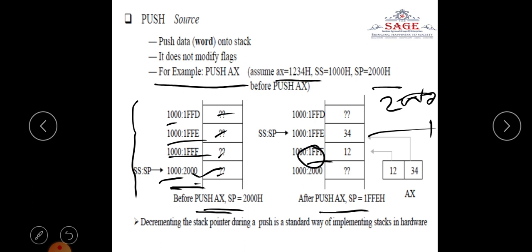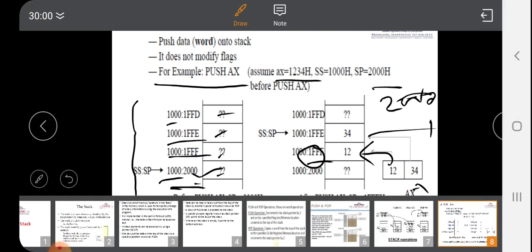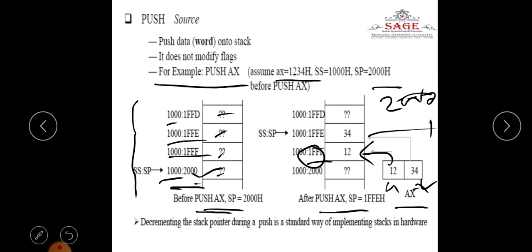Now at this memory location, the data will be written. This is the higher memory location, so the data of the AH register will be transferred here. This is the AX register, this is AL and this is AH. Then AL contents will be transferred. The stack pointer will again be decremented, so 1FFFH is decremented and the stack pointer becomes 1FFEH. Now the contents of AL will be written on the stack.